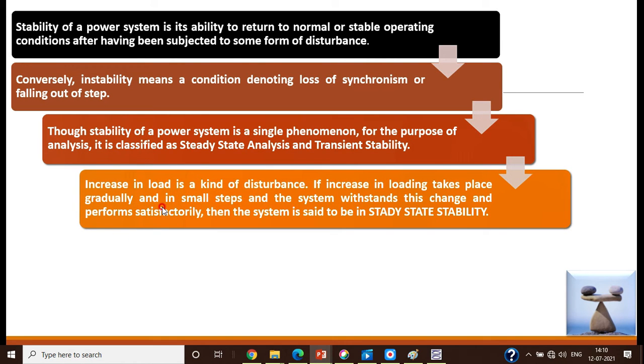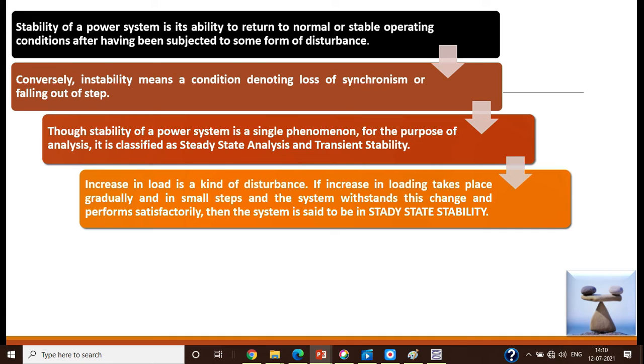What do you mean by disturbance? It is given in a very simple way. An increase in load is a kind of disturbance. If the increase in loading takes place gradually and in small steps, and the system withstands this change and performs satisfactorily, then the system is said to have steady state stability. That is, first the system is operating under steady state condition, making a perfect balance between the input, output, and the losses.